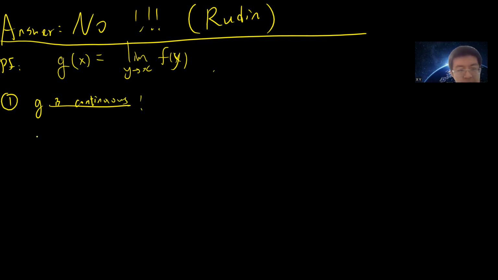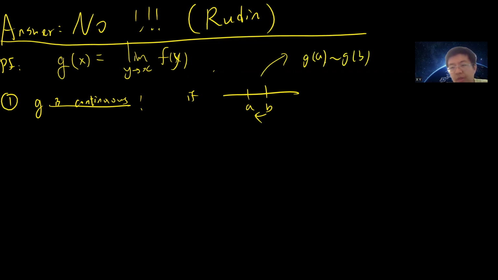And the reason is the following. Let's say you want to prove g is continuous. Basically, you want to say that if two points, let's say a and b, are close enough, then g of a and g of b are close enough. This is the epsilon-delta definition.